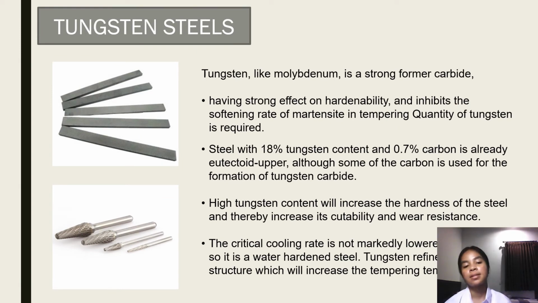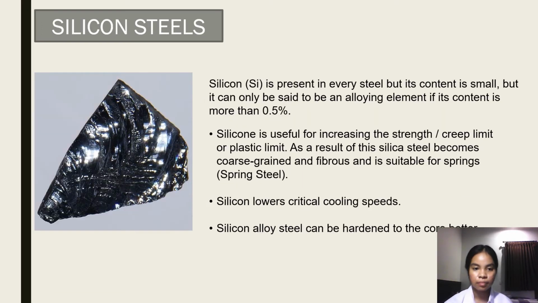And tungsten steel. Tungsten, like molybdenum, is a strong carbide former, and has a strong effect on hardenability and inhibits the softening rate of martensite in tempering. A quantity of tungsten is required, and with 18% tungsten content and 0.7% carbon the steel is already eutectoid, although some of the carbon is used for the formation of tungsten carbide.